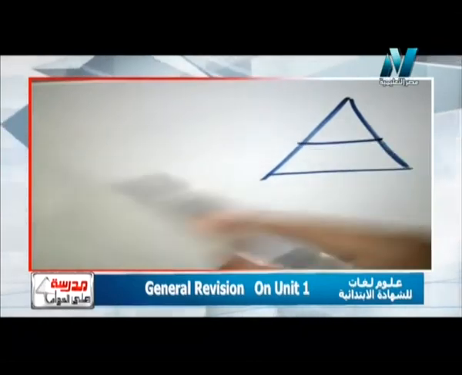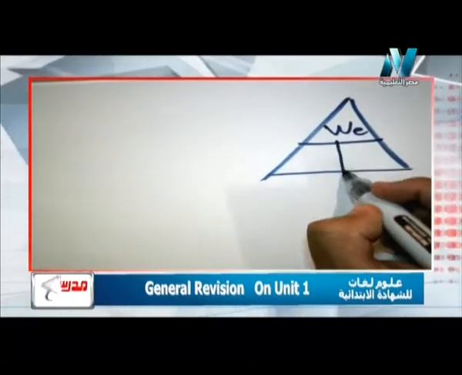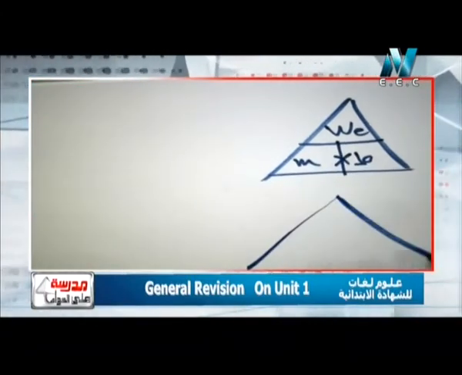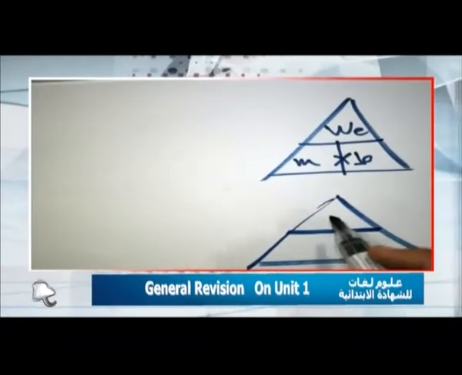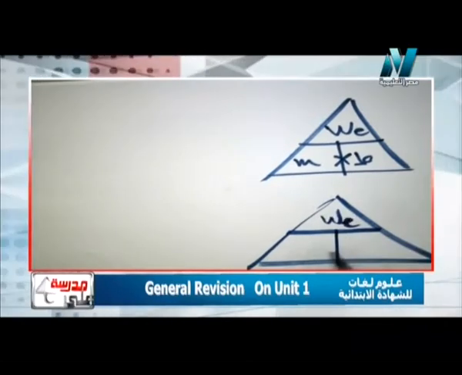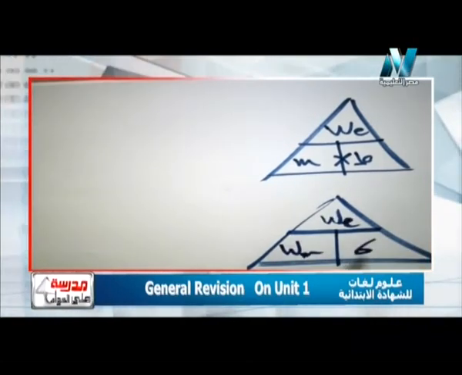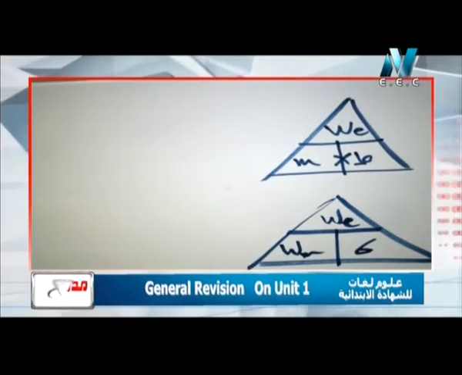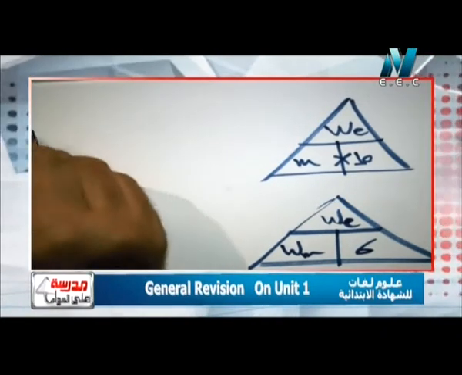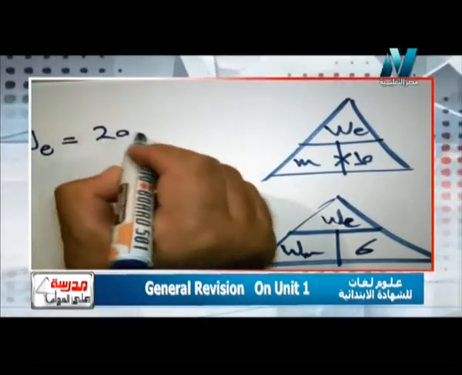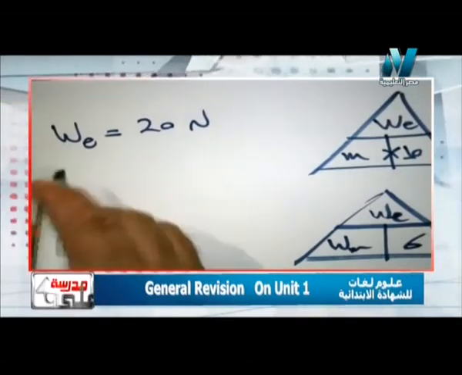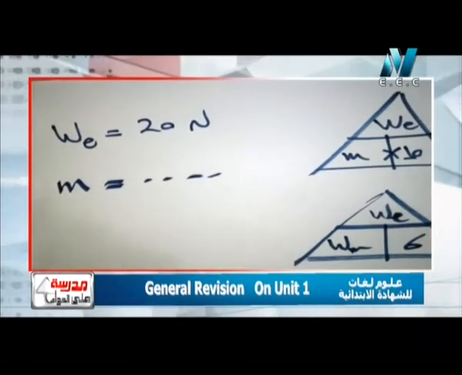The first rule here I have weight on the earth and mass, divide by 10. Second rule, here I have weight on the earth also and weight on the moon, divide by 6. So here in the problem it says that an object whose weight is 20 Newton on earth. The weight on earth equals 20 Newton, and I need the mass. Which rule will I choose?